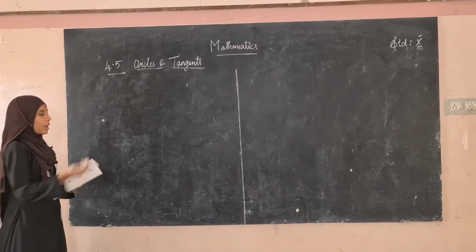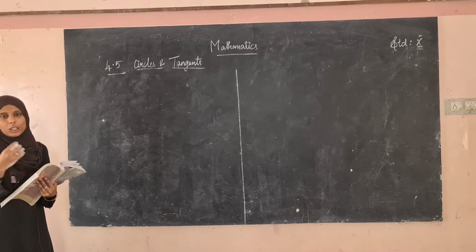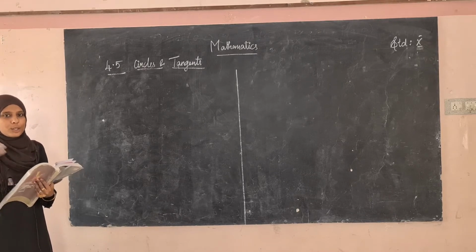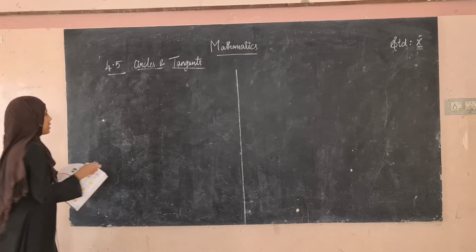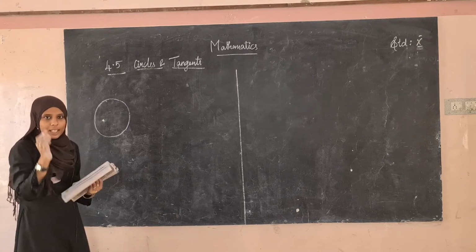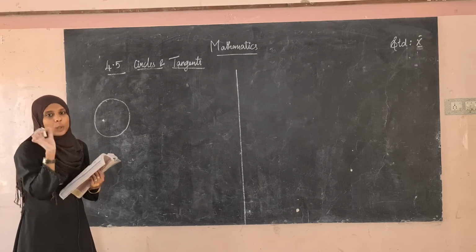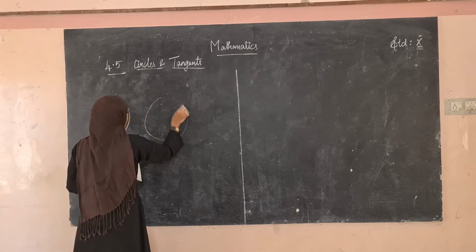So in today's class we are going to see the new topic, circles and tangents. We are going to see how a circle will be and how a tangent of a circle will be. Okay, so there are three cases in this if this is a circle. So what is a tangent? Tangent is a line that touches the circle at only one point. Okay, only one point. So there will be three cases.